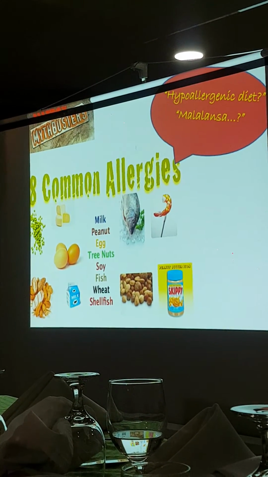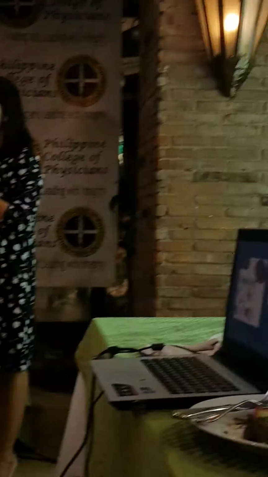Unless there is a very severe reaction and hindi pa kayo makapagpa-check o makapag-consult agad. That's when you have to be careful in your intake of food. Pero hindi naman yung hindi na kayo kakain, kasi yun yung mga nangyayari sa patients. So, hindi totoo yun na there is a hypoallergenic diet or yung mga malalansa. So, what you do is, again, consult the allergist and have yourself tested kung saan kayo talaga allergic to food.